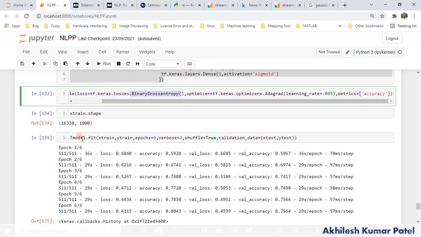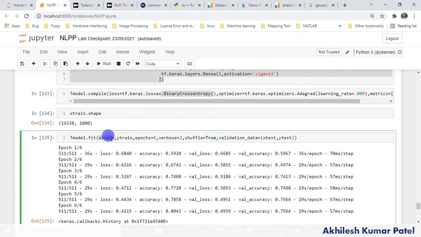Next, once you have created this model with the properties, you call model.fit with the training data, the input features and the output. How many iterations are you going to run, and what kind of display do you want?